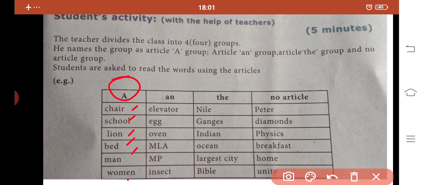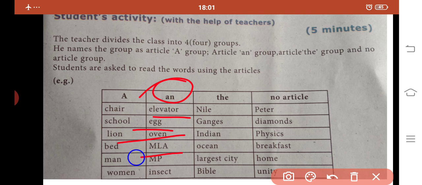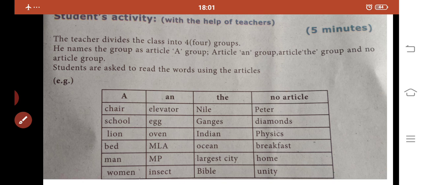And also the article an can be used before the words elevator, egg, oven, MLA, MP, insect, like that. Then the definite article the can be used before the words Nile, Ganges, Indian Ocean, largest city, because this is a superlative degree. So we are using the before that word.